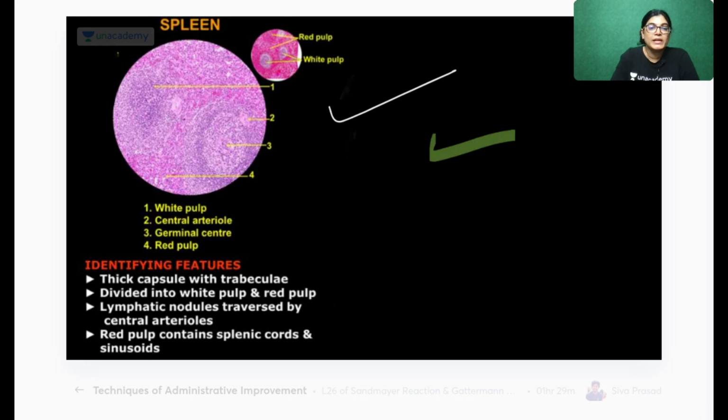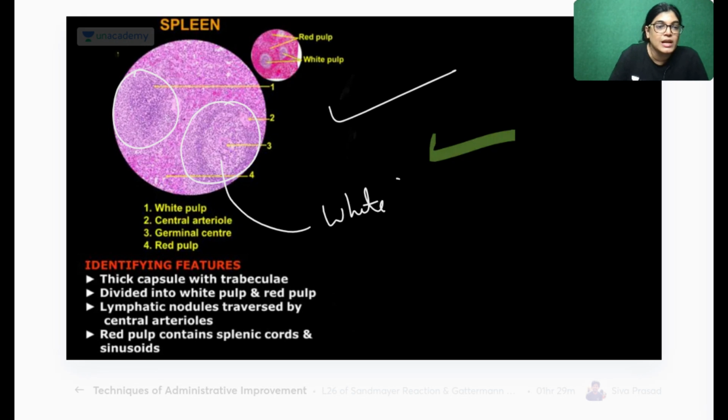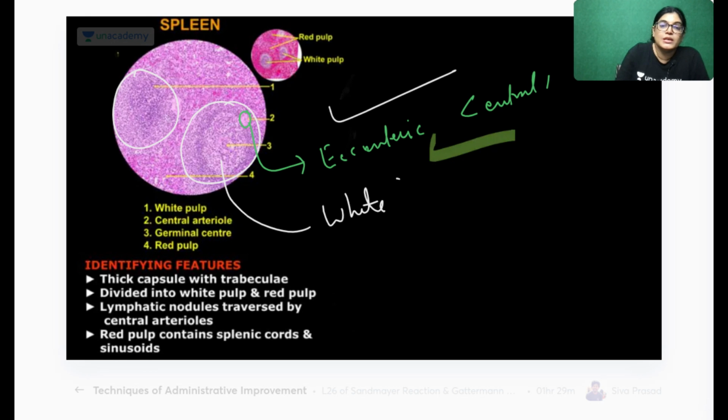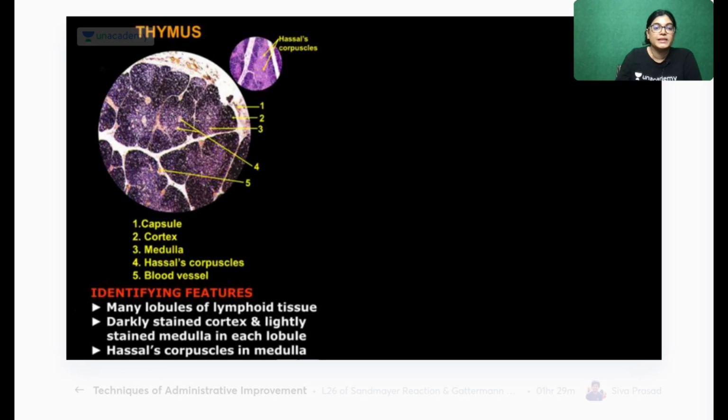When I'm talking about the spleen, it is having red pulp and white pulp. This is the white pulp, and in the white pulp is the location of the central artery. So here this is the central artery, and the central artery is eccentric in position. This is the identifying feature of the spleen, which is quite appreciated here.